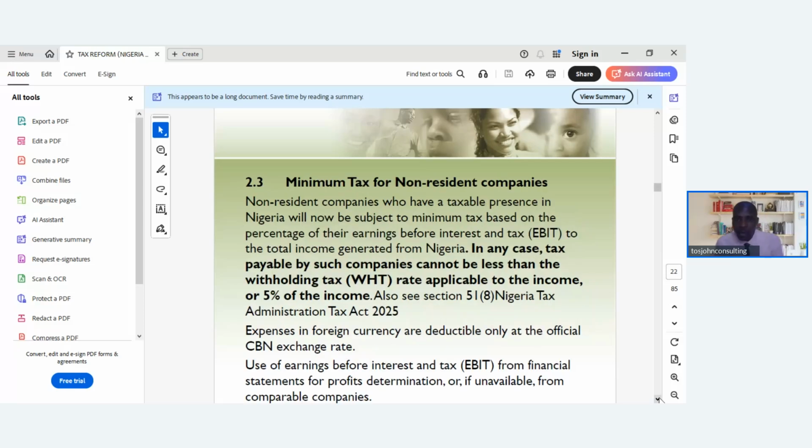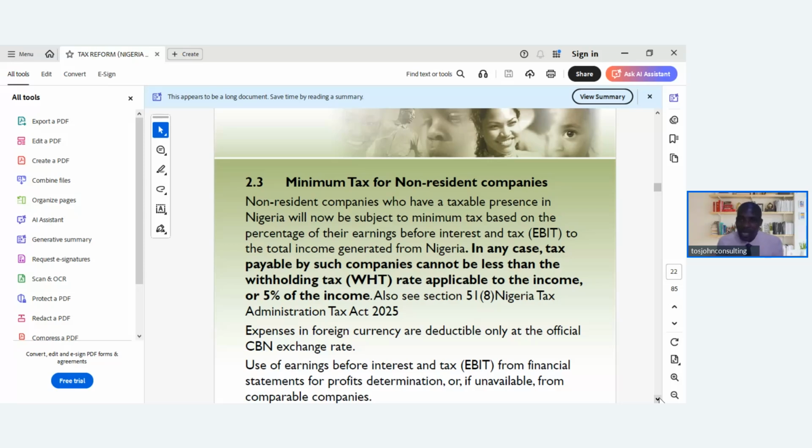So we move ahead to minimum tax for non-resident company. When we talk about minimum tax, it is the least tax that the non-resident companies can pay. Non-resident companies who have a taxable presence in Nigeria will now be subject to minimum tax based on the percentage of their earnings before interest and tax, that's EBIT.